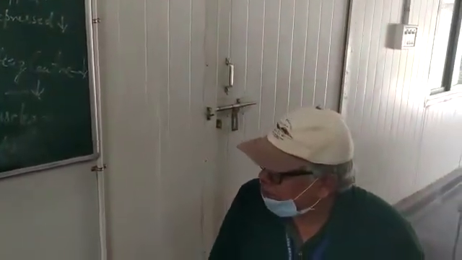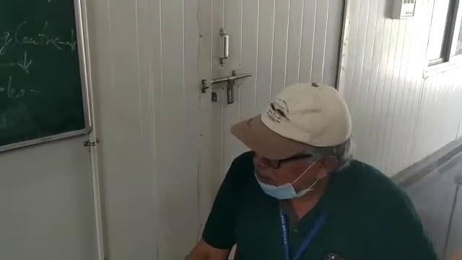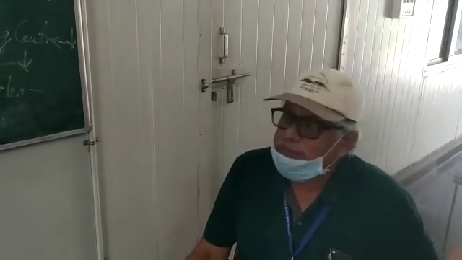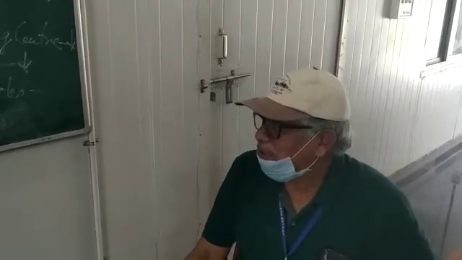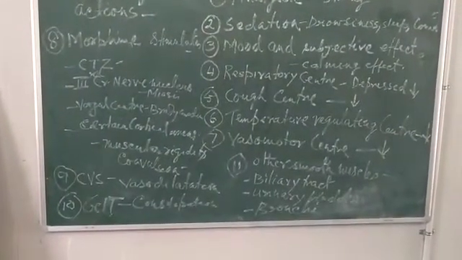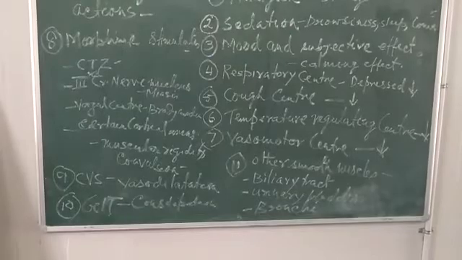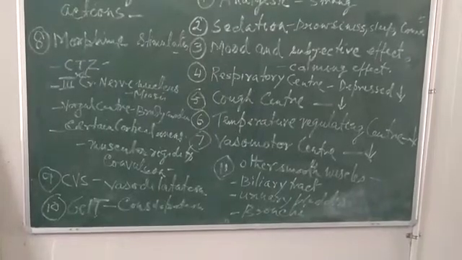In asthma with cough, if somebody gives a cough mixture preparation with morphine, this will increase the dyspnea. So it should not be used in cough preparations because it causes bronchial constriction. So these are the pharmacological actions of morphine.